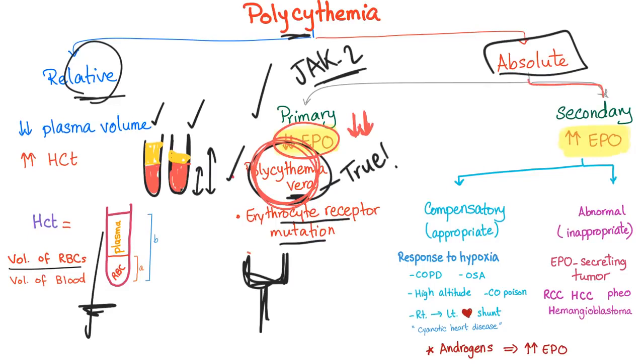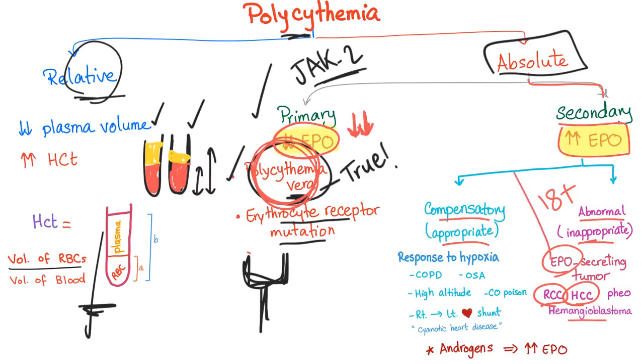The second type is the secondary absolute polycythemia. Here we have an increased EPO, and this increase in EPO could be appropriate, also known as compensatory, or it could be abnormal, also known as inappropriate. What's the difference? In cases of inappropriate, there is a tumor secreting this EPO, such as renal cell carcinoma, hepatocellular carcinoma, etc. This increase in EPO is going to increase the number of red blood cells in your blood. Fine, this is inappropriate because there is a tumor.